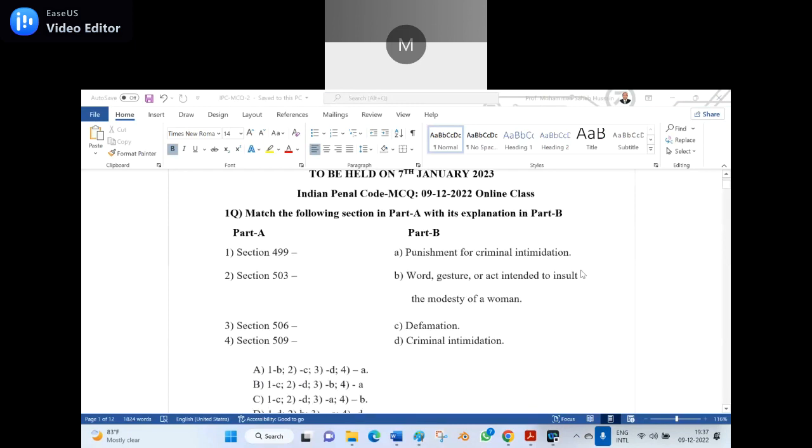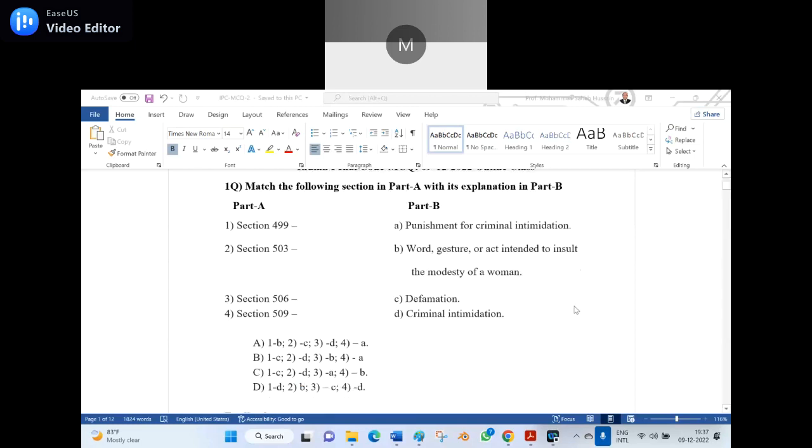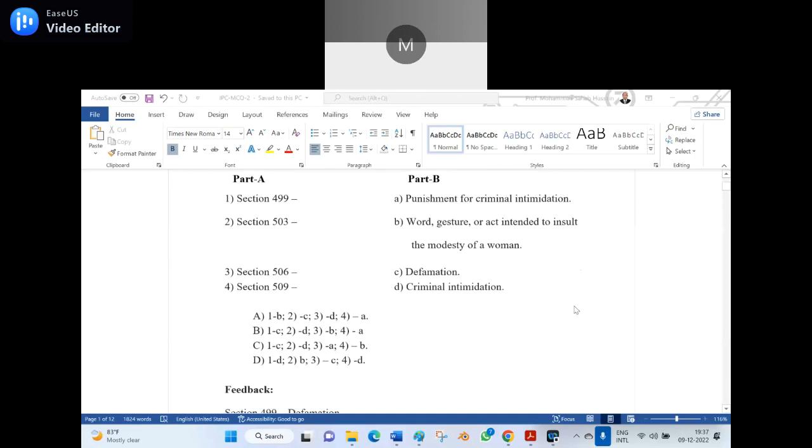Part A: 1, Section 499; 2, Section 503; 3, Section 506; 4, Section 509. In Part B: A, punishment for the criminal intimidation; B, word, gestures or act intended to insult the modesty of women; C, defamation; D, criminal intimidation.